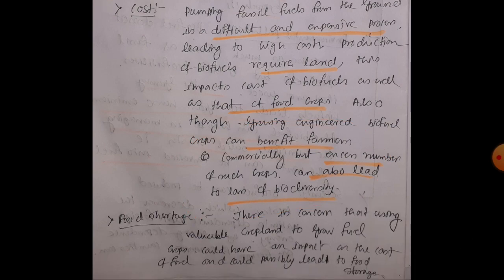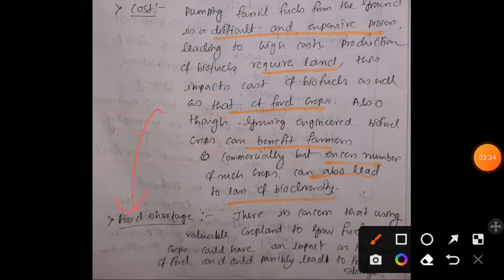Okay, now the food shortage, not food storage, food shortage. So what is the idea? Let's try to think about this. If we start using a large amount of cropland just for producing crops that have the ability to give us biofuel, it will create a great impact on the food industry, because as a result there will be very minimal land available for the production of food.